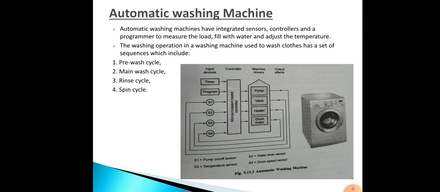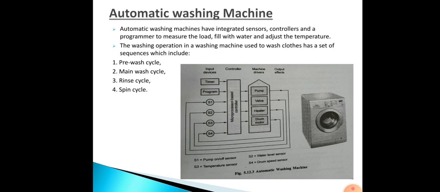Here the cold water is supplied to the drum by opening and closing of the valve. Then the drum motor is operated to rotate the drum, and the water is emptied by the pump. The sequence is repeated several times. The next one is the spin cycle, which is the last one. The microprocessor switches on the drum motor, which is signaled to rotate at a higher speed. Why is this done? Because after washing you have to remove the water and dry the clothes, no?